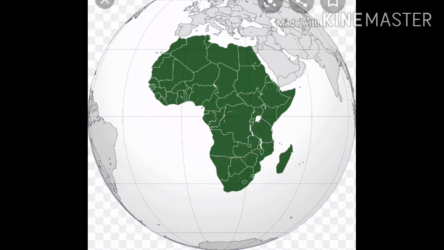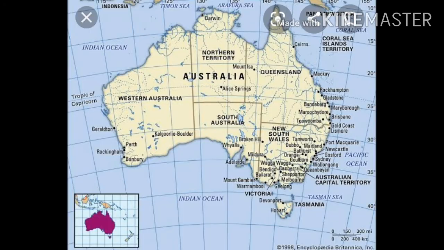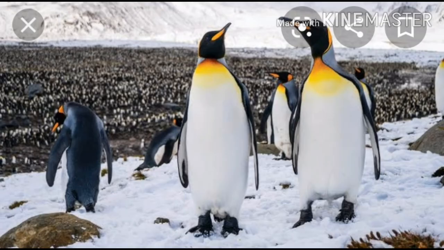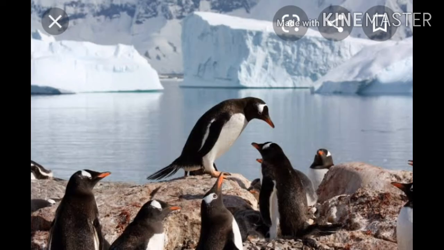These continents were together with our continent, on one landmass. You can understand how large that landmass would be.